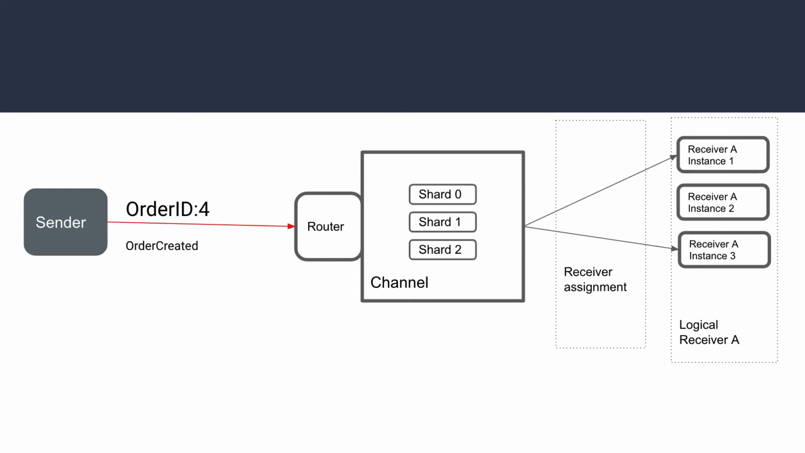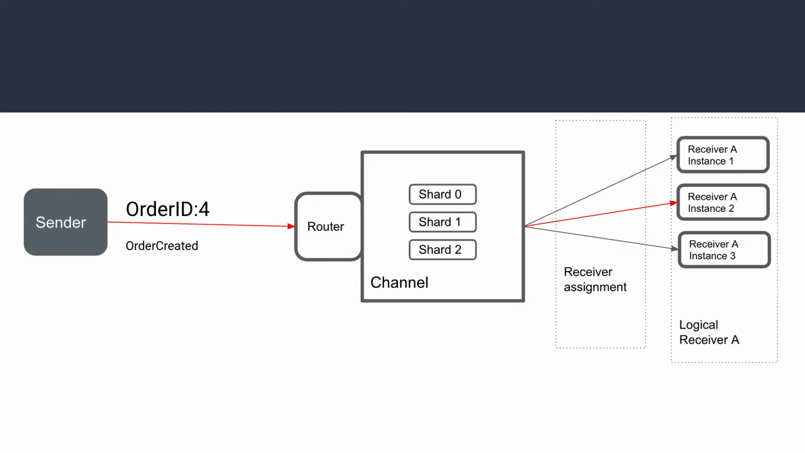So suppose you have got an order ID 4, the request is for order created, and we are using a simple modulo algorithm where we will do a modulo with the number of shards available. We have a total of 3 shards available. We'll do a modulo for 4, which gives us 1, and with shard 1 receiver instance 2 is attached.